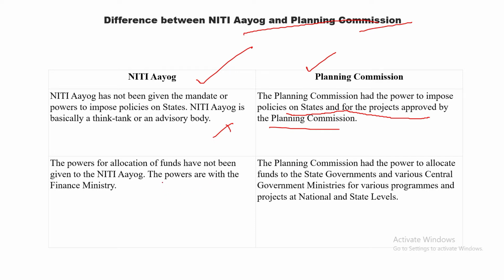Again, the Planning Commission had the power to allocate funds to various state governments and central ministries for programs and projects at the national level, but this cannot be done by NITI Aayog. These two points are very important for your exam.